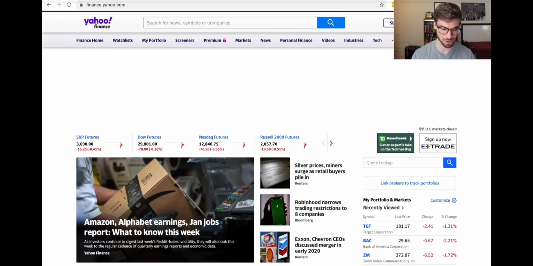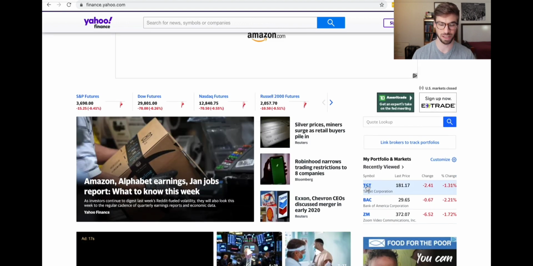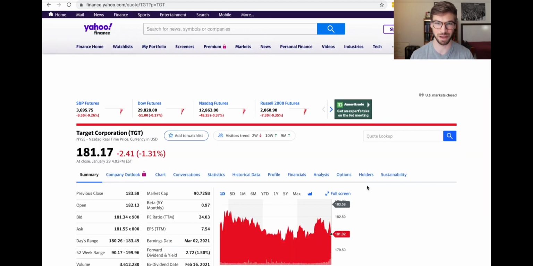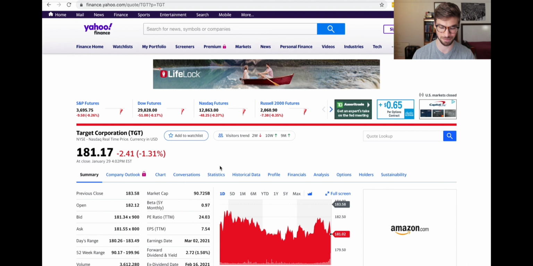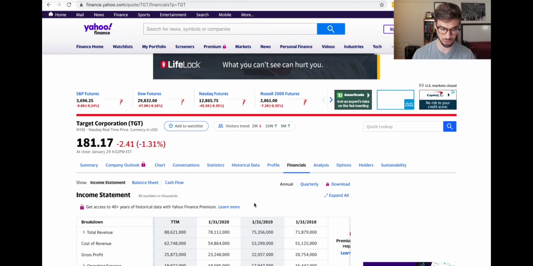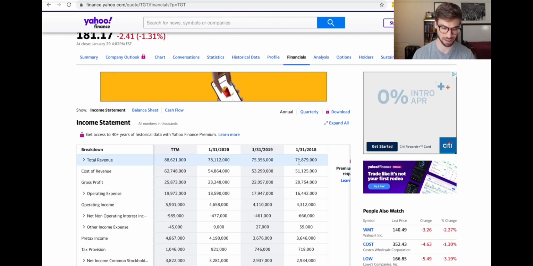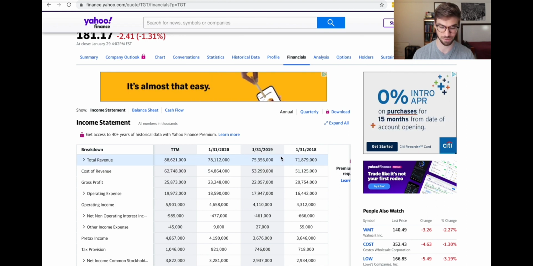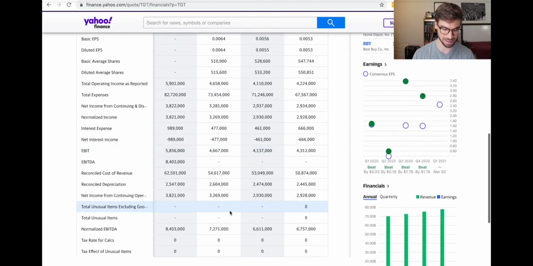The other resource that I want to show you is Yahoo Finance, and this is a really good one. It allows you to pull up financial information on specific stocks and ETFs. So if we look at Target Corporation, we can pull up their financials. You pull up this financials tab and you can see that the total revenue of Target has increased for the past 4 years. And then you can look down and you can see the net income.